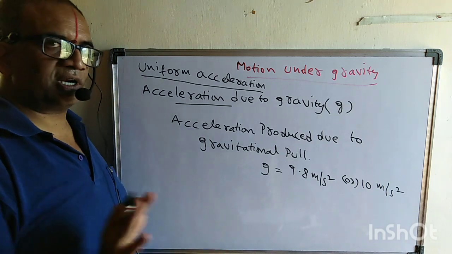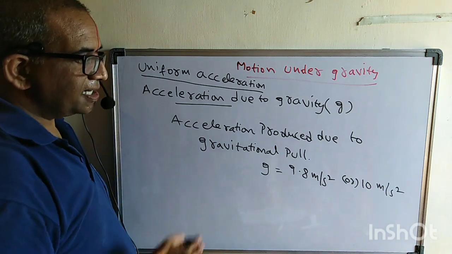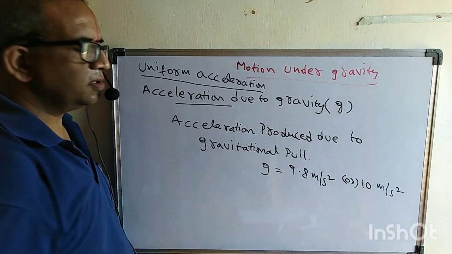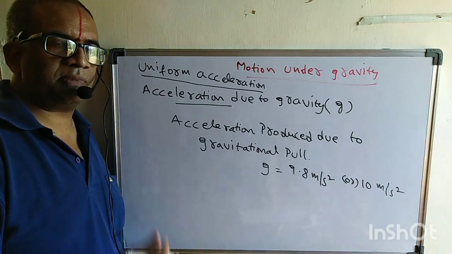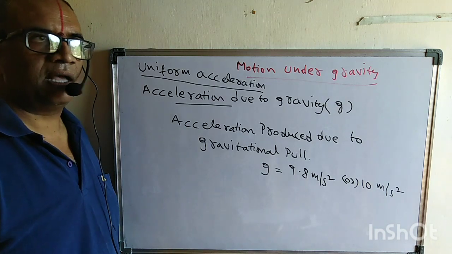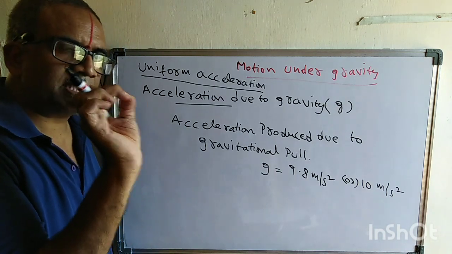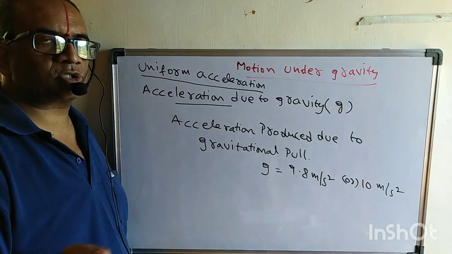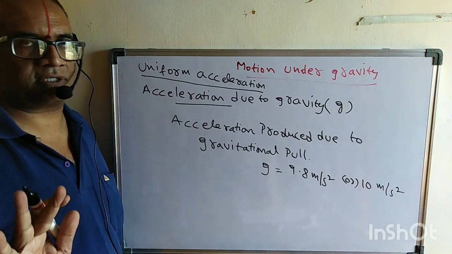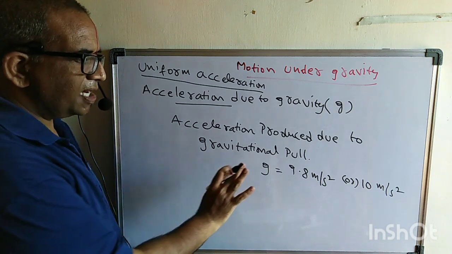Are you following, sir, what I am saying? So it's quite easy. And remember, the g value is independent of mass. Whether it may be you, or it may be me, or it may be a huge building, or it may be a small piece of paper, for everything, the value of g is always constant nearer to the earth surface. That's a very important one.